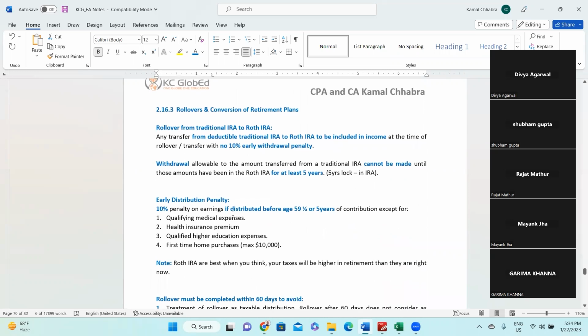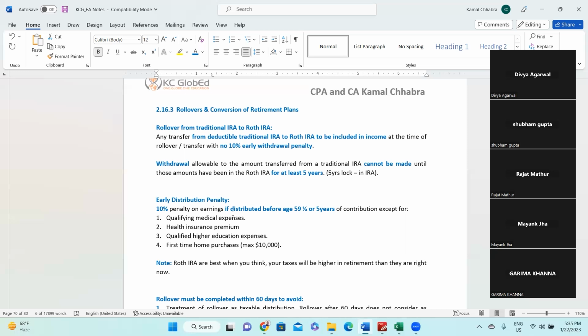Okay, so the next topic is rollover and conversion of retirement plans. First is rollover from a traditional IRA to a Roth IRA. A transfer from a deductible traditional IRA to a Roth IRA is to be included in income at the time of rollover or transfer, with no 10% early withdrawal penalty. So that is waived.